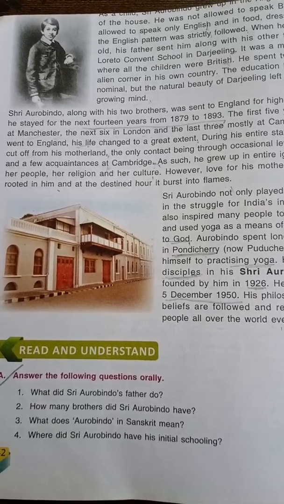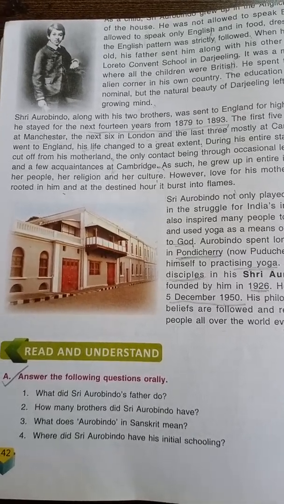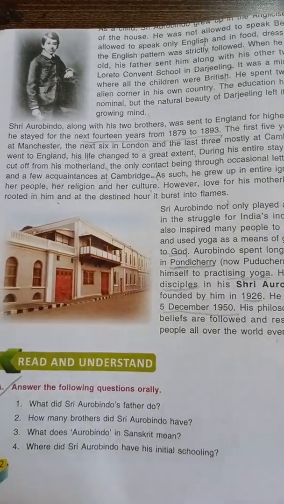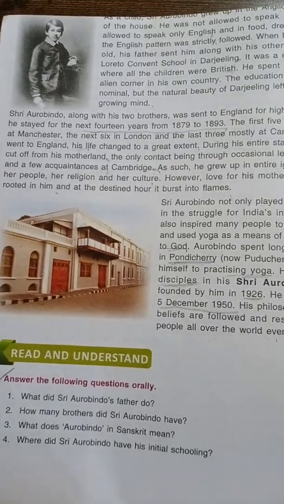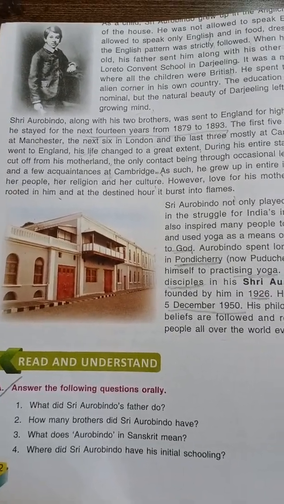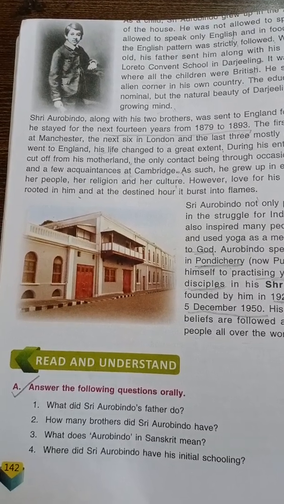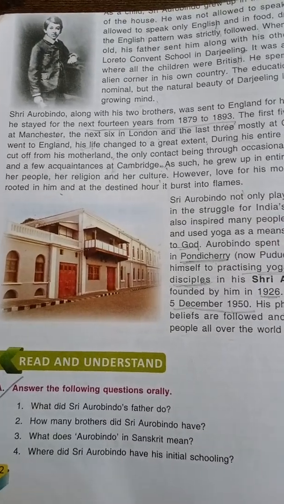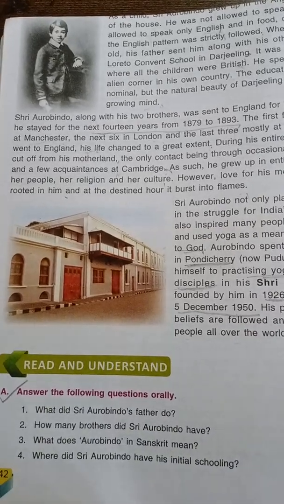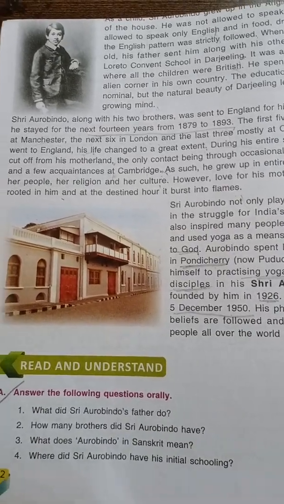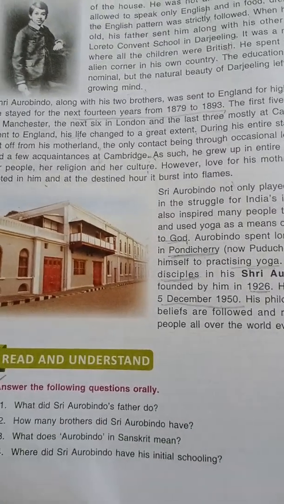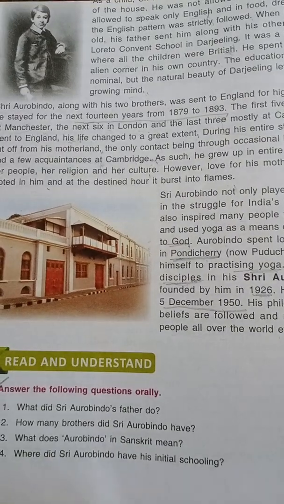Today, once again, we'll be discussing and revising chapter 11 of your English reader. Chapter number 11 of your English reader is Sri Aurobindo's Childhood. We'll be discussing the A and B parts of this chapter, in which I'll be reading out the question answers and tick the correct answers. So you all shall listen to them carefully, understand them, and then do it in your notebooks, and yes, learn properly and correctly.